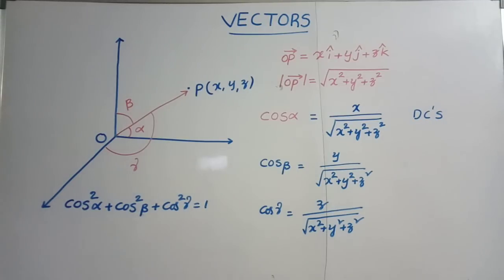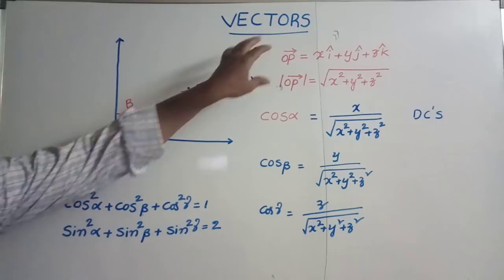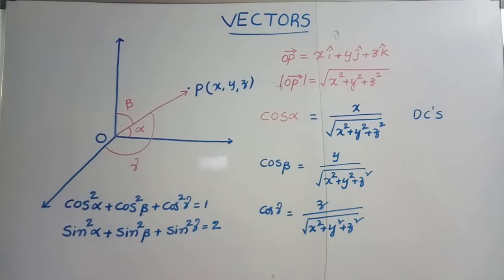In the same manner, we know sin square theta plus cos square theta equals 1. If you substitute 1 minus sin square alpha for cos square alpha and simplify, we get sin square alpha plus sin square beta plus sin square gamma is equal to 2. So this is the way to calculate the angle between the given vector and the x axis, y axis and z axis.